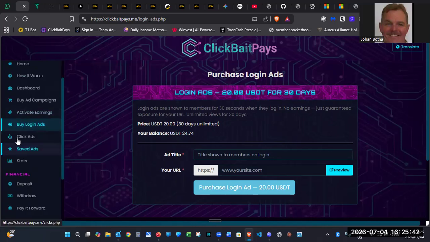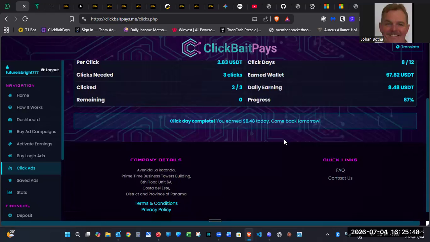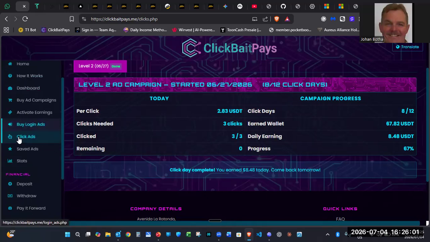Right, click ads. This is where you're going to click your daily ads, which I completed for today already. And then everything is explained in detail for you. Once you have joined or clicked on the link, you can go through this in your own time.